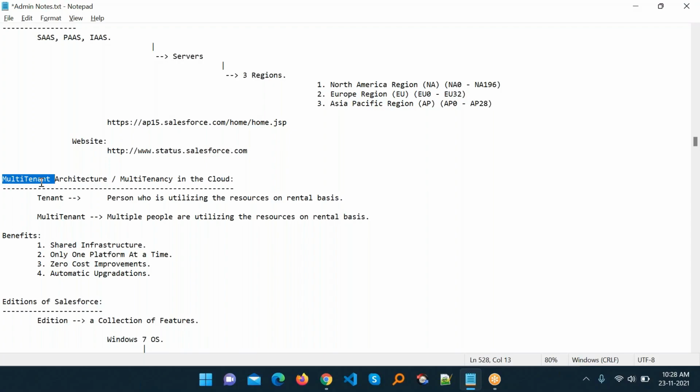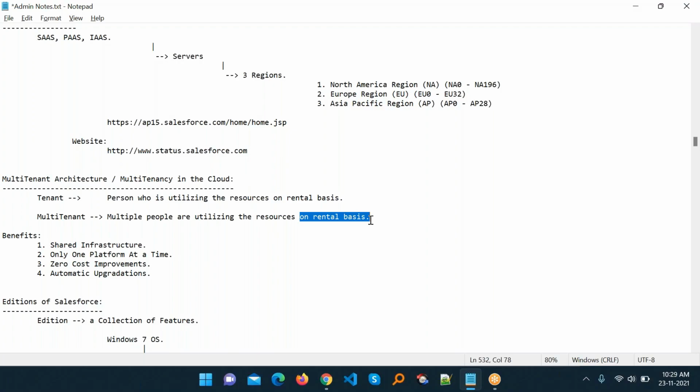So what is this? A tenant is nothing but a person who utilizes resources on a rental basis. And multi-tenant means multiple people are utilizing the resources on a rental basis. So Salesforce always works as a multi-tenant architecture. Please keep this in mind. So this is all about multi-tenant architecture.